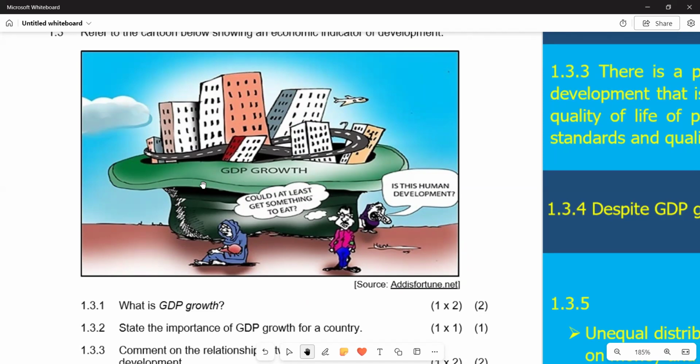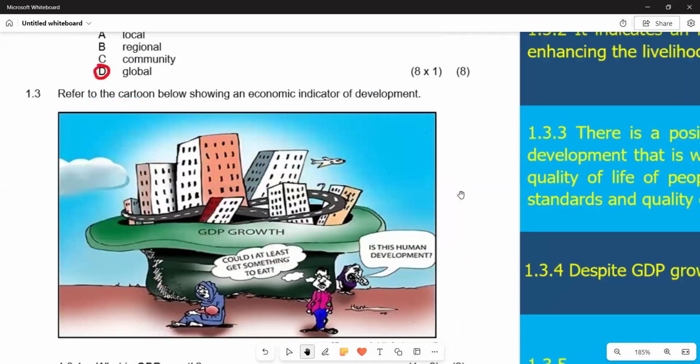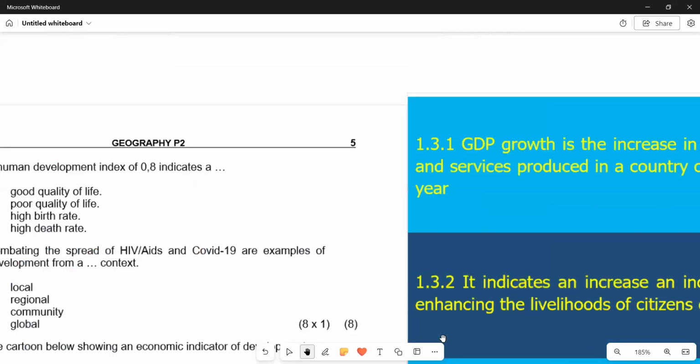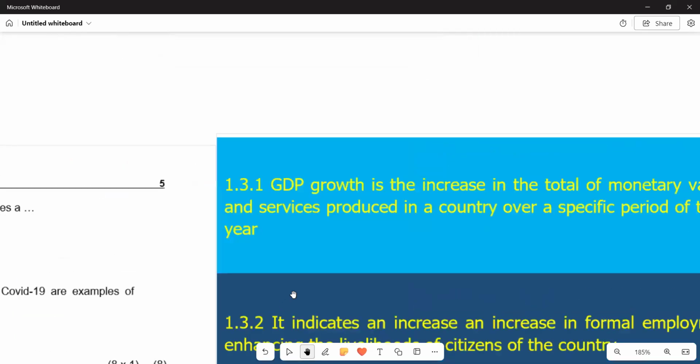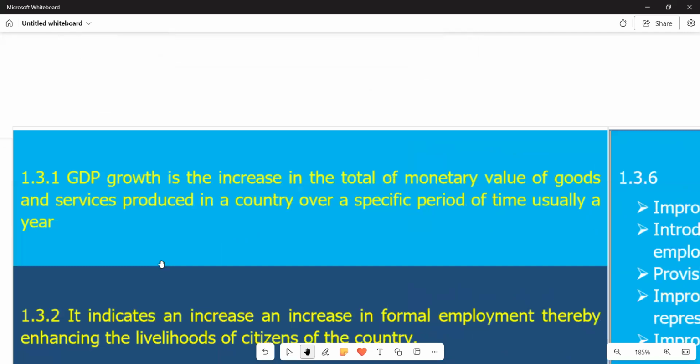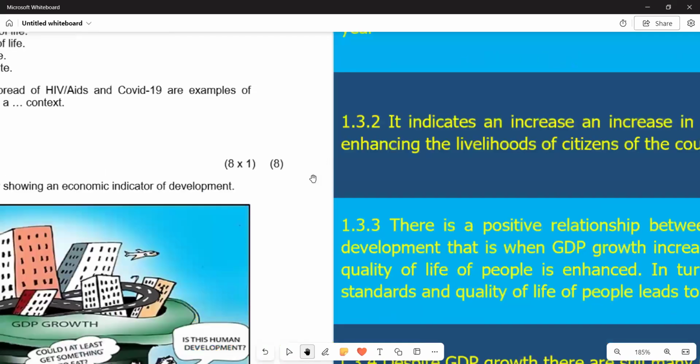So according to the definition that I have on GDP growth, let's just try to see. Here is the definition: GDP growth is the increase in the total monetary value of goods and services produced in a country over a specific period of time, usually a year. So this is what we have in terms of GDP growth. I will go to the next question and see what it says.